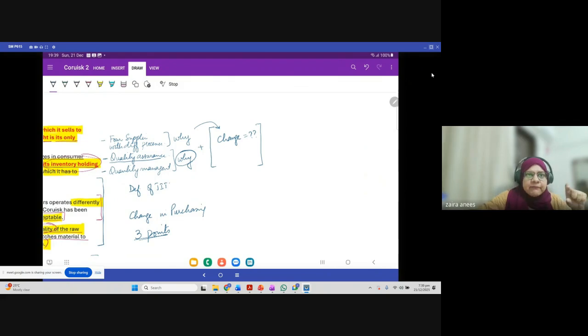Because if there is a problem in raw material quality, it will be difficult for labor to process, or maybe the quality of finished goods will suffer, and it will increase the rejection rate. Or maybe it will be difficult for RH to deal with those things, because RH has moved to GIT. So providing them with bad quality, or reworking at the end of the production process, doesn't make sense, right?